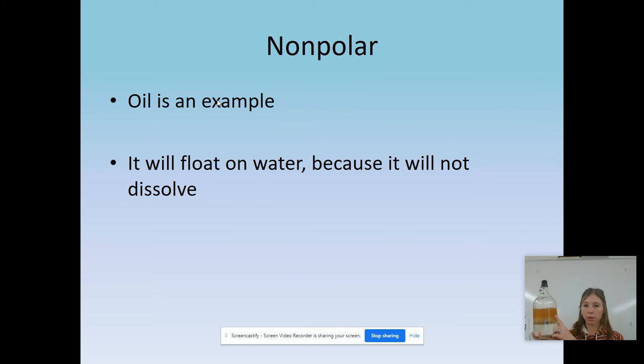It will float on water because it will not dissolve, but also because it's less dense. Like if there was an oil spill, you're going to have the oil on top of the water and not dissolving in the water. And anything that is nonpolar is going to dissolve in that oil.